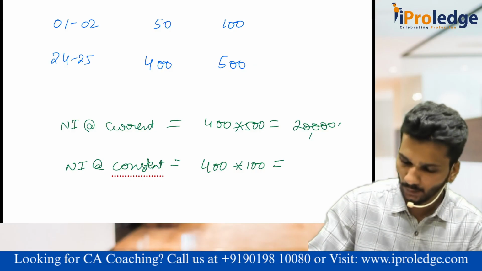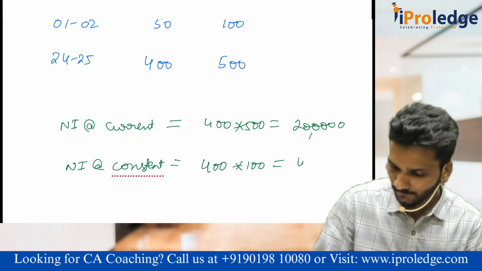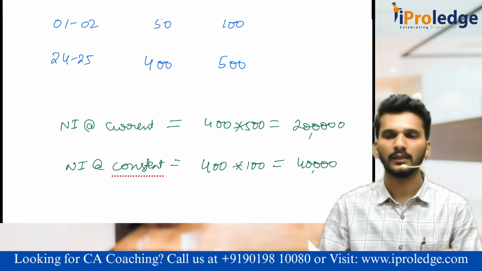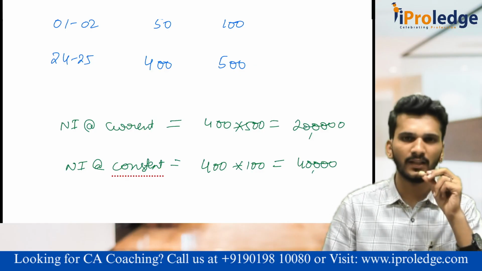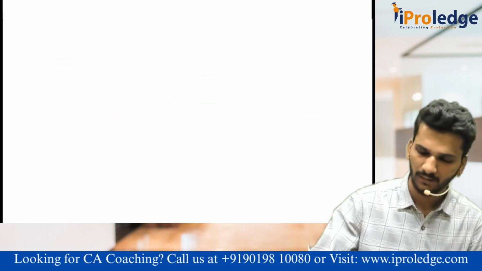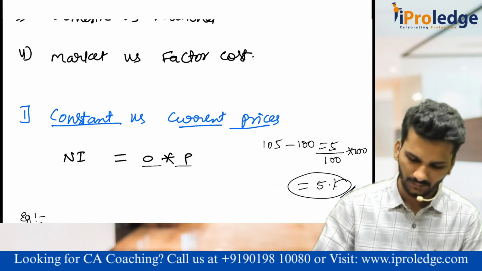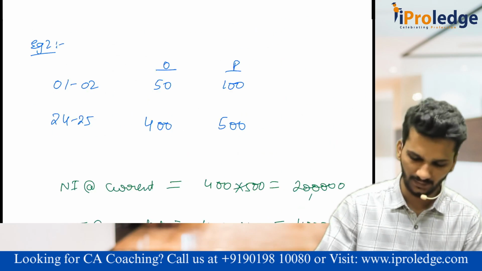So I think it is 2 lakh and it is 40,000. It is 40,000. Understood? Yes, sir. Constant versus current is done. We will continue to the second concept. Sir, what is our second concept? Sir, gross versus net.